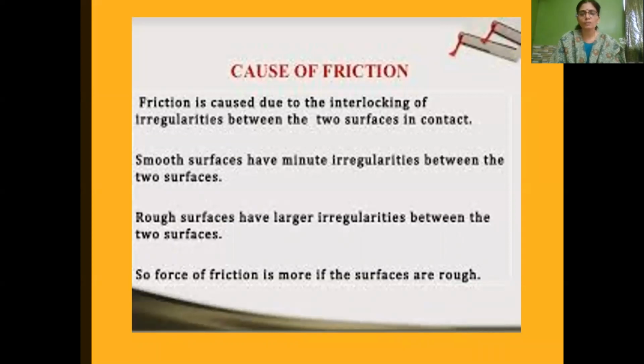If you see smooth surfaces, they have very minute irregularities, that is, very minute ridges and grooves between the two surfaces. So the friction will be very less in smooth surfaces. On the other hand, rough surfaces have larger irregularities between the two surfaces, so the force of friction is more if the surfaces are rough.